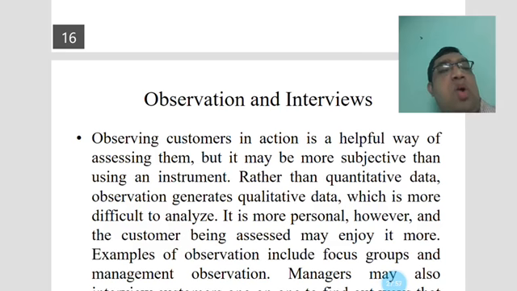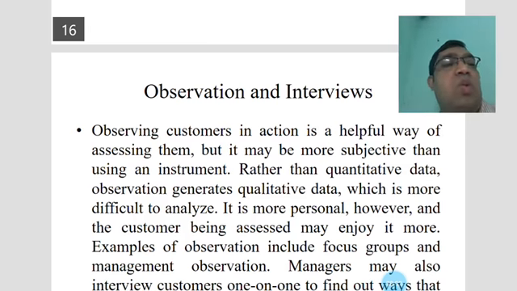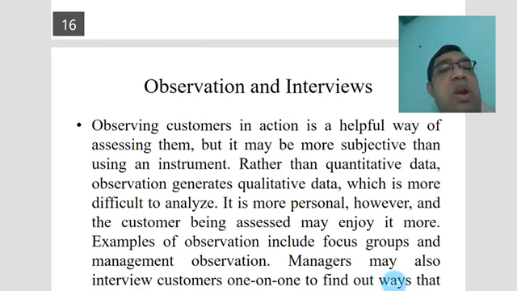Quantitative and qualitative data are two terms that need to be defined. Qualitative data is more difficult to analyze.